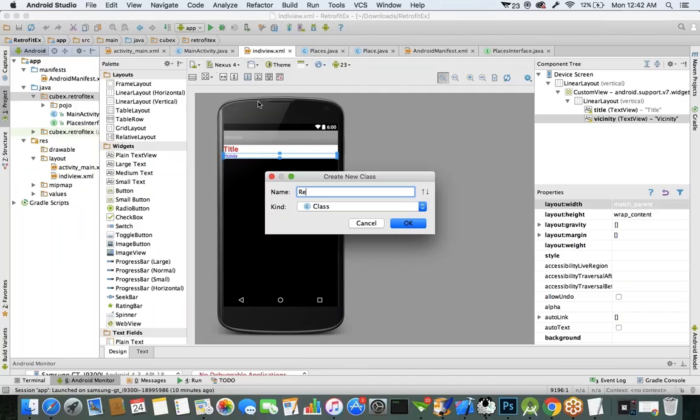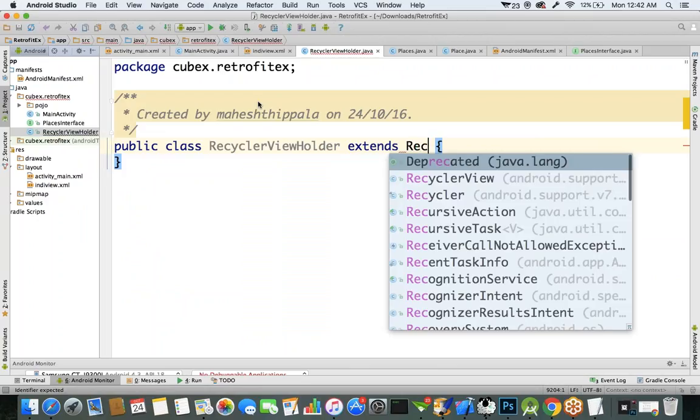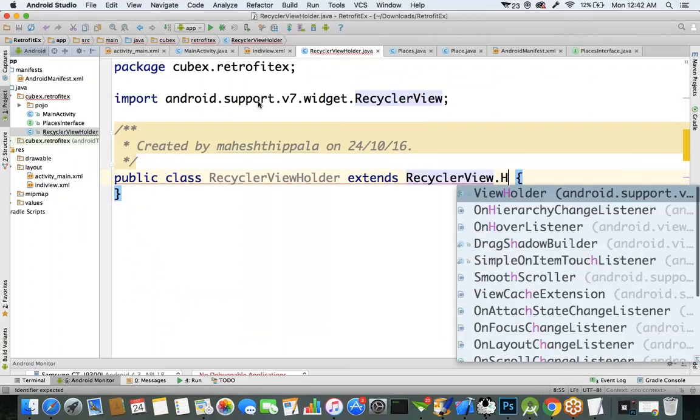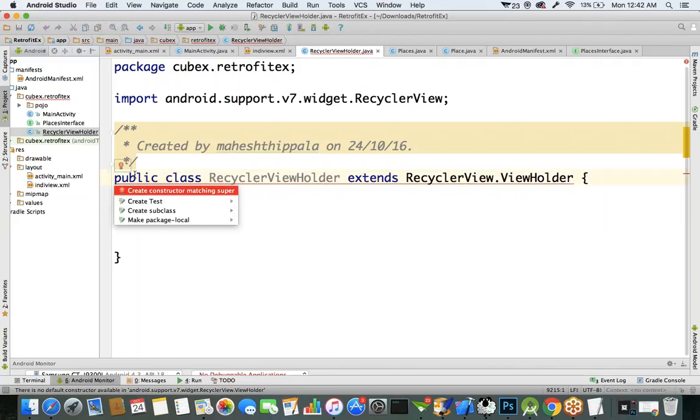New Java class, RecyclerViewHolder. If you want to create a holder class, it extends what? It extends the RecyclerView.ViewHolder class. Okay. It is going to ask you to create a constructor. Let's create a constructor. We already discussed RecyclerView. We just got a requirement of using that one. That's why I'm using the RecyclerView component here.